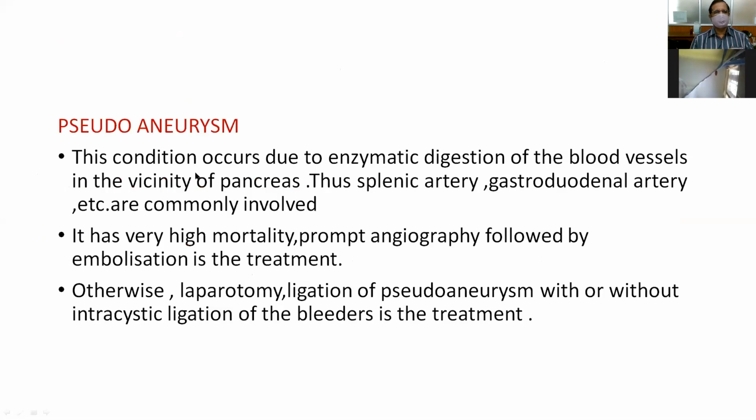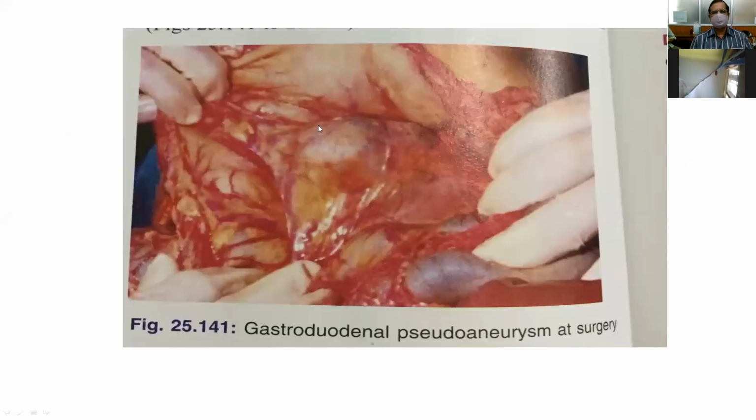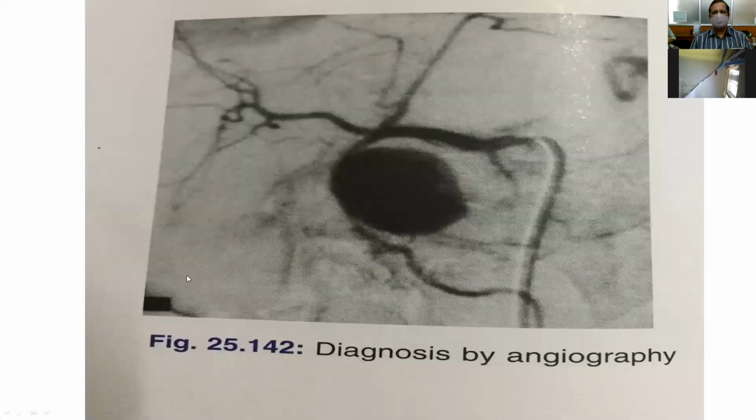And pseudoaneurysm, this condition is due to enzymatic dilation of the wall of the blood vessels, and particularly the splenic artery and gastroduodenal artery are commonly damaged, and it has high mortality. You must diagnose it by doing an angiogram, and embolization is the treatment; otherwise you have to do laparotomy and ligate the pseudoaneurysm. And this is the pseudoaneurysm where the gastroduodenal artery is involved during surgery. And this is angiography showing the pseudoaneurysm.